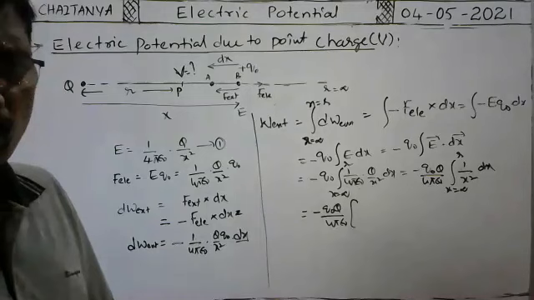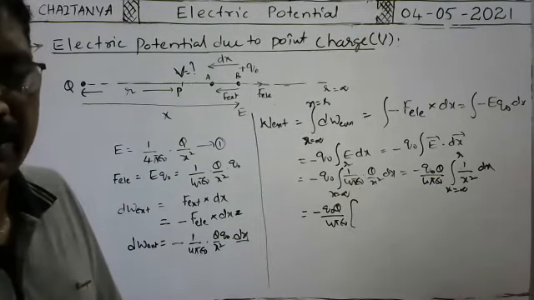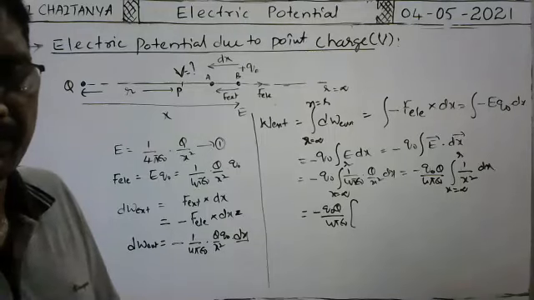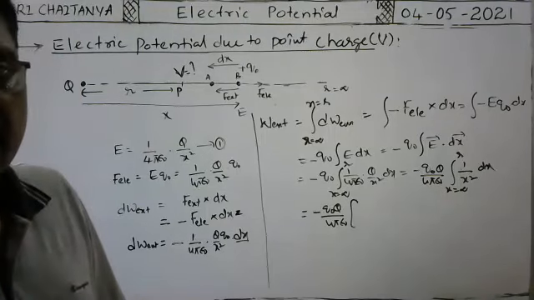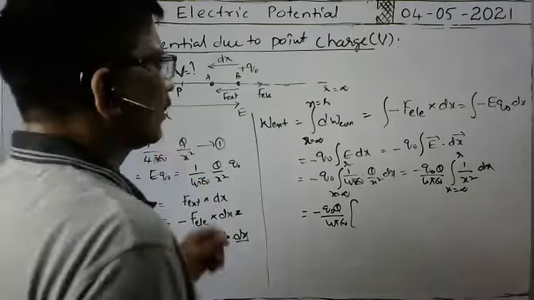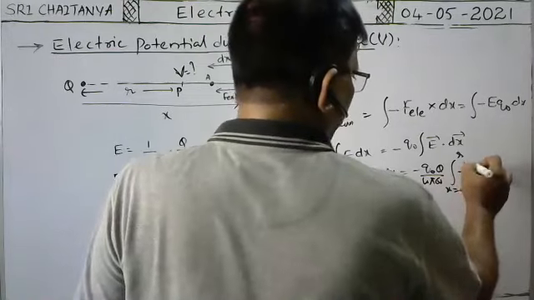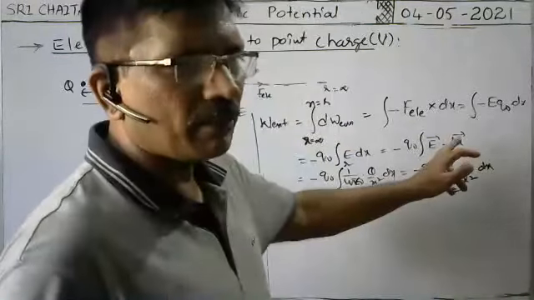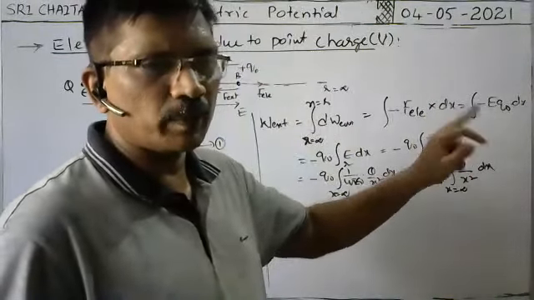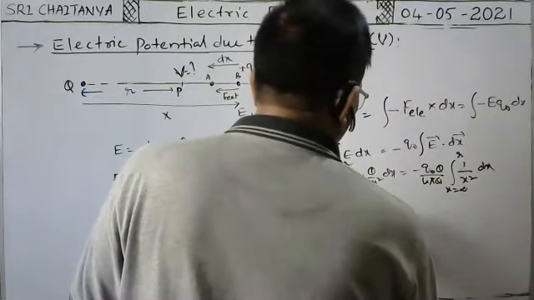Integral 1 by x square. No, it's not minus 1 by 3x. Minus 1 by x. Right, you see, this can be written as integral of x to the power of minus 2 dx. Integral x to the power of minus 2 means x to the power of minus 2 plus 1 by minus 2 plus 1. That means minus 1 by x, no? So minus 1 by x.